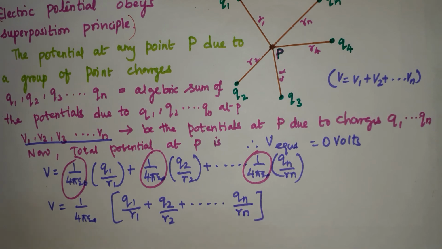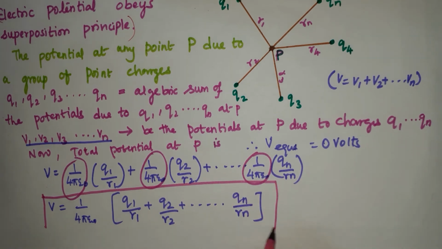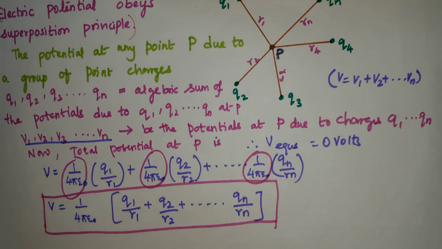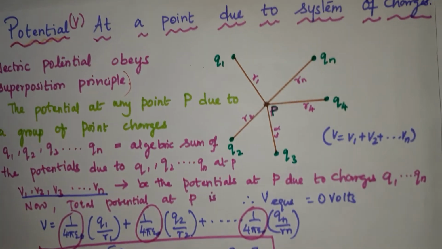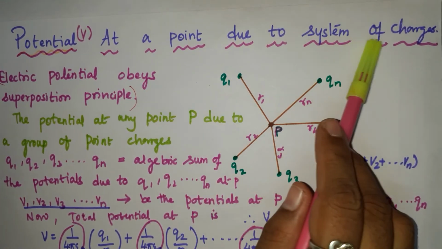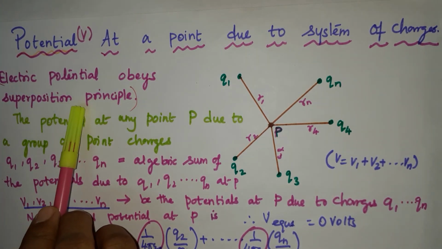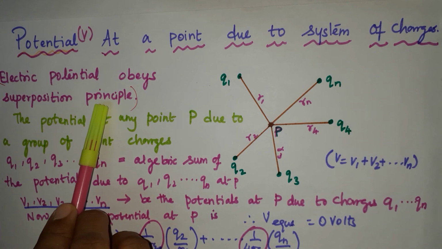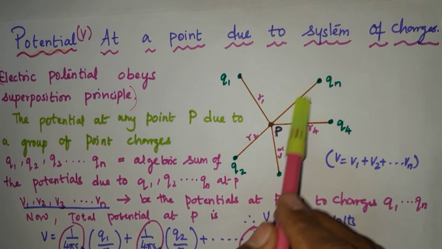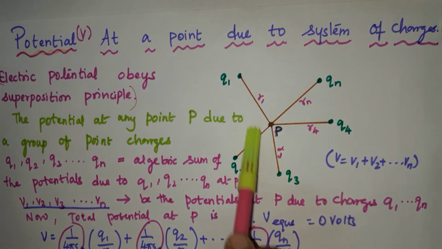So finally we conclude that V is equal to 1 by 4 pi epsilon naught times Q1 by R1 plus Q2 by R2 till Qn by Rn. Remember that the potential at a point due to a system of charges always obeys the superposition principle. What is the superposition principle? I told you: the net force on a given charge is a vector sum of all the individual forces exerted by various charges separately.